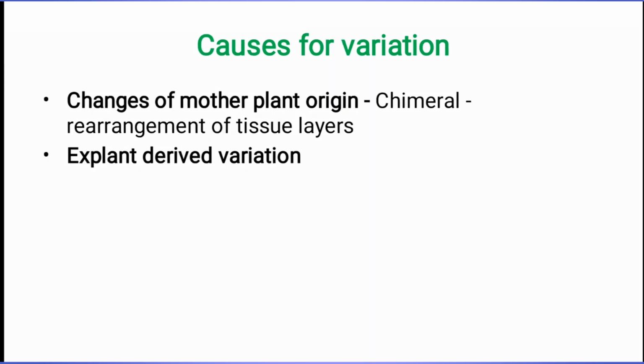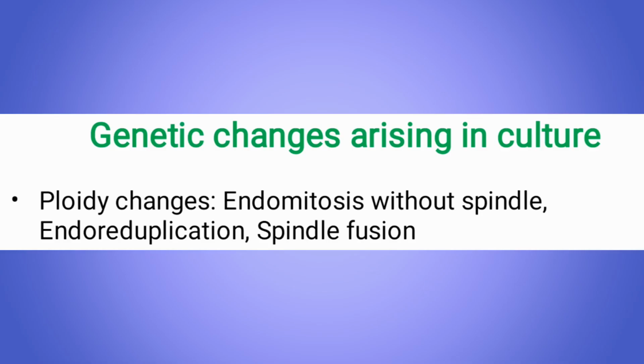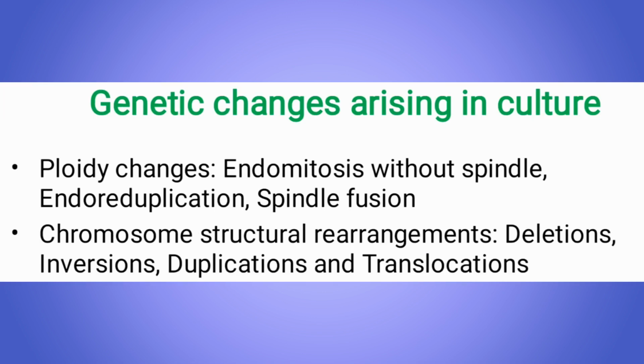The causes for the variation are changes of mother plant origin, such as chimeral behavior, where explants will show variabilities, and explant-derived variation. The genetic changes arising in the culture are ploidy level changes that occur due to endomitosis without spindle, endoreduplication and spindle fusion, etc. Chromosomal structural rearrangements such as deletions, inversions, duplications and translocations also cause genetic variation.